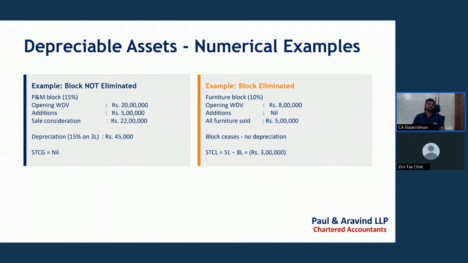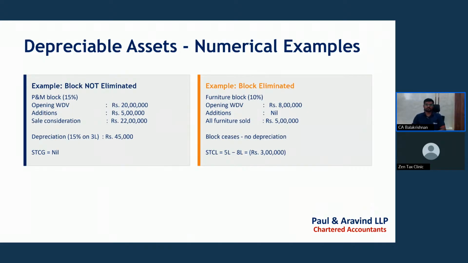Since the entire block is not eliminated, the remaining WDV is 3 lakh for the purpose of computing depreciation. So on the 3 lakh, we can compute the depreciation. Here, short-term capital gain or loss will not be attracted because the entire sale consideration shall be reduced from the block of the asset. So this is one typical case.